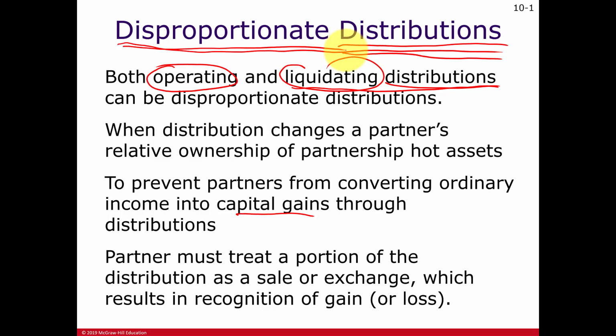And thus, we may have to report ordinary income when this liquidating distribution is made to the partner, or eventually the partner has to report ordinary income when they dispose of that. They call it hot assets that will generate ordinary income.